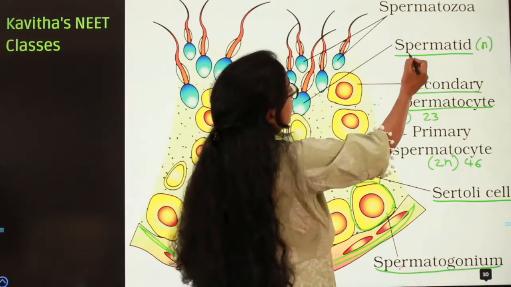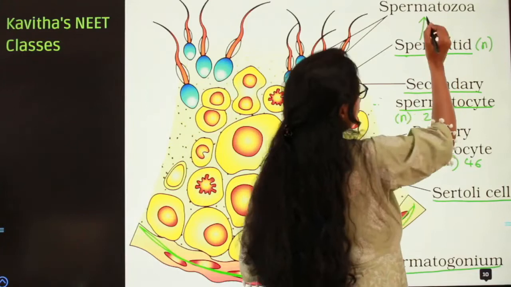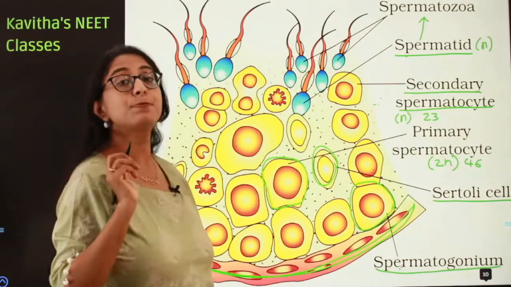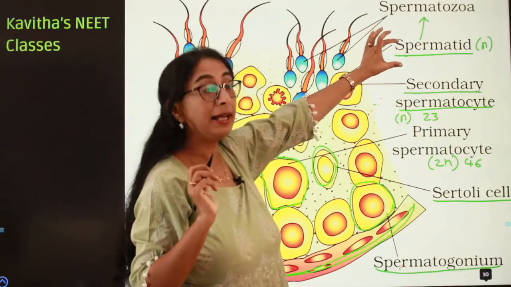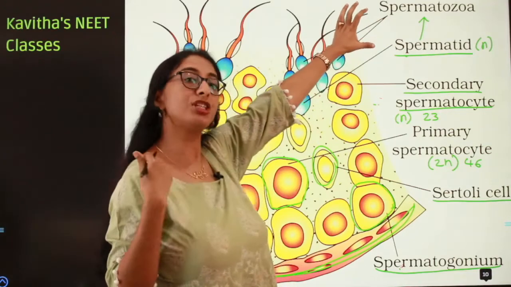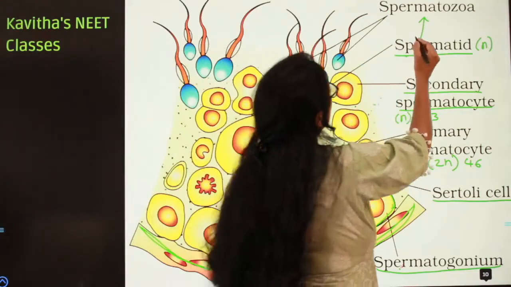So the spermatids are finally transformed into spermatozoa by the process called spermiogenesis. The transformation of the spermatid into spermatozoa, which are later called sperms, is called spermiogenesis.